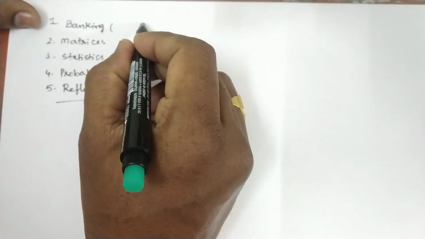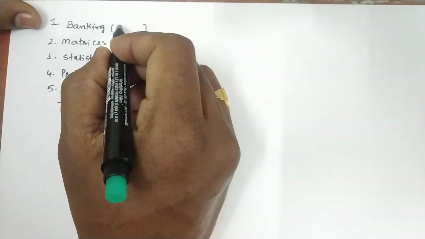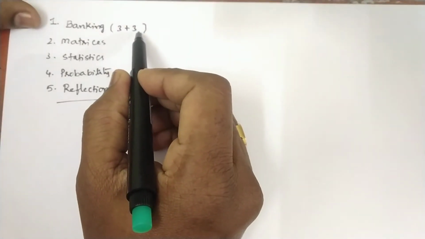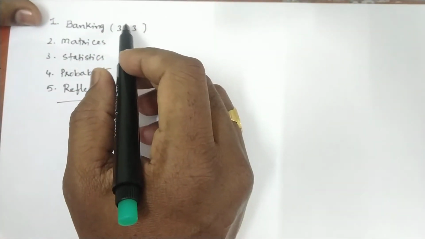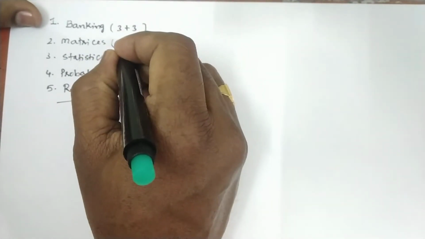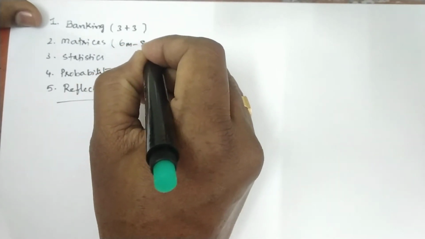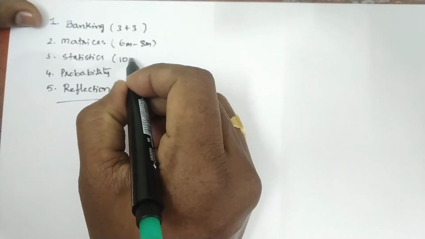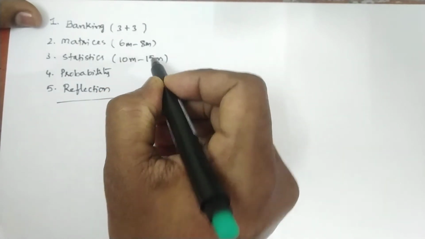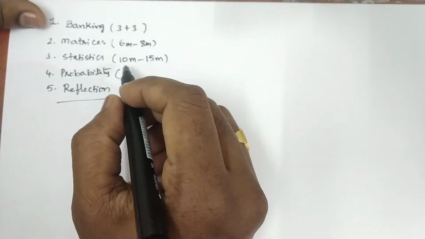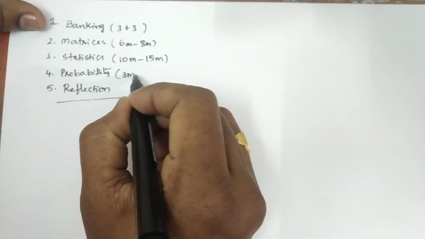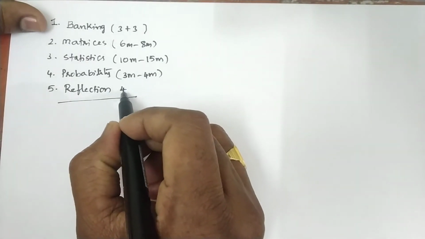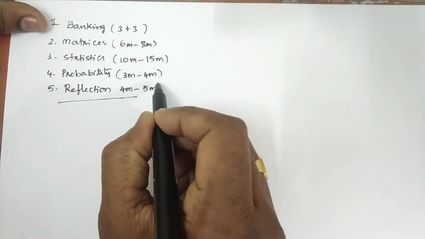As per the 2018 and 19 papers, we got 3 plus 3, 6 marks in banking, and matrices 6 to 8 marks. Statistics 10 marks to 15 marks. And probability, minimum one question guaranteed, 3 marks to 4 marks. And reflection is 4 marks and 5 marks.